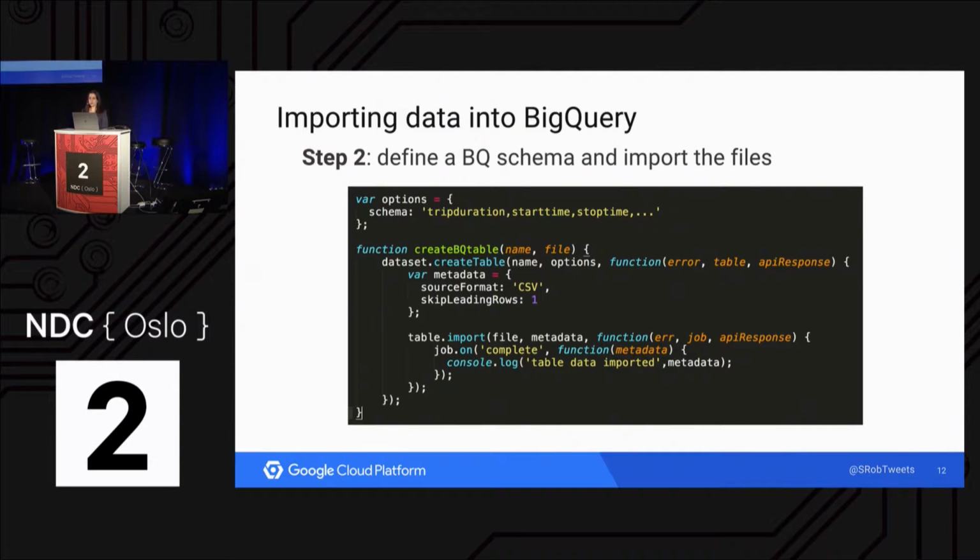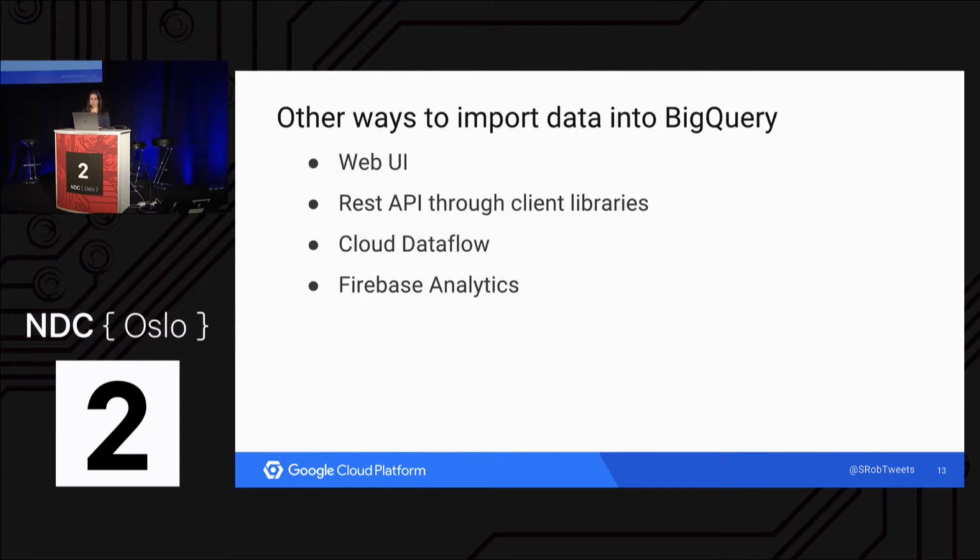And so here, using the client library for BigQuery, it's really easy to import these CSV files in. I just need to define my schema, call dataset.createTable, give it some data about what the format is of the data that I'm importing, and then I can call table.import. All my bike data is readily available to query in BigQuery.